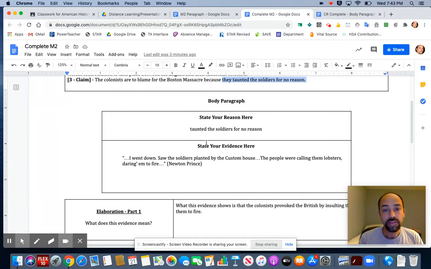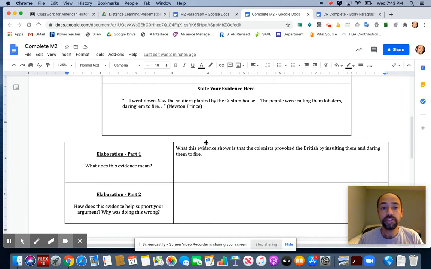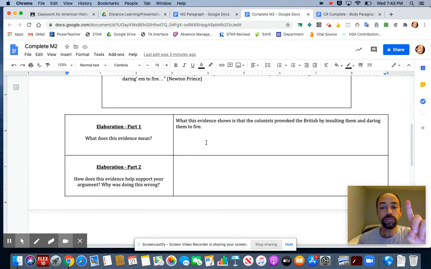As we discussed on Wednesday, there are two parts to an elaboration. Part one is where you explain what the quote means, a one-sentence summary of the quote for your reader. And in part two, you want to explain how the evidence helps support your argument. This is the place where you really have to sell your reader on your argument. So it's really important that your part two is convincing and strong.